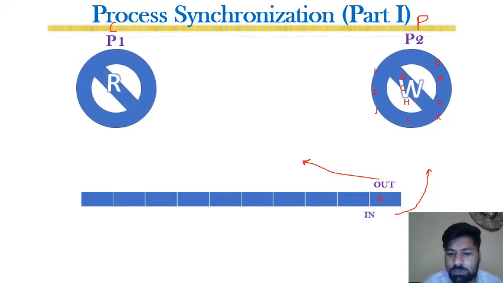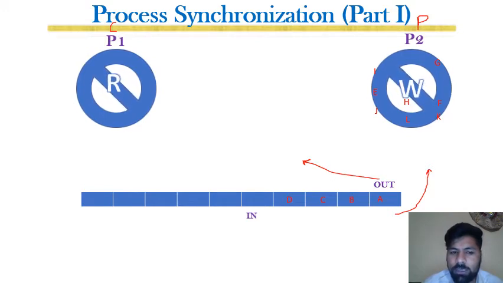Now the in pointer will be incremented, and another character will be generated by P2 and inserted at the in pointer in the buffer. Similarly, a third character will be generated by P2 and inserted at the in pointer. The in pointer will be incremented, and similarly another character will be generated and inserted, and correspondingly the in pointer will be incremented.